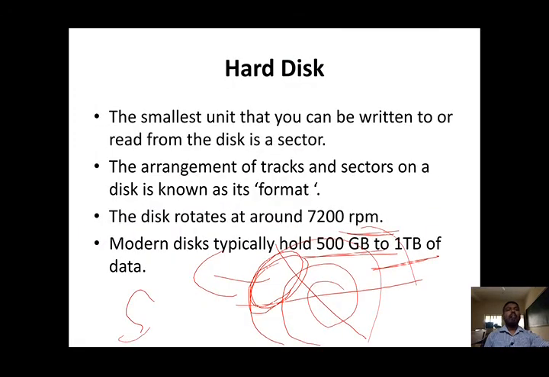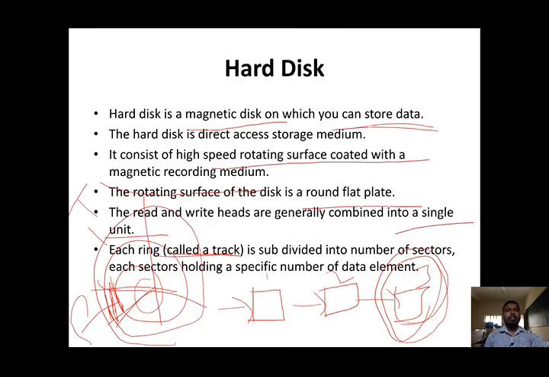Dear students, I am going to conclude this video by giving a summary. First, hard disk. What is a hard disk? It is a magnetic disk on which you can store data in the computer. The hard disk is a direct access storage medium. We know that there are two types: sequential access storage medium and direct access storage medium. If you want to access any data in the hard disk, we can access it directly. It consists of a high speed rotating surface coated with the magnetic recording medium.